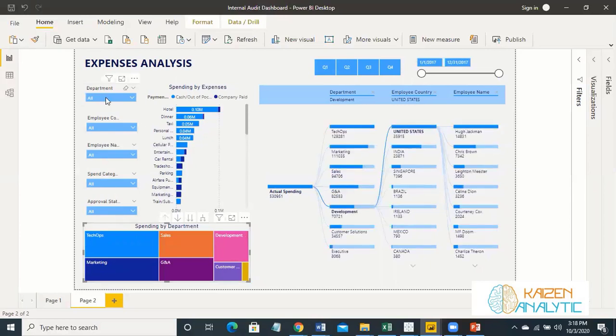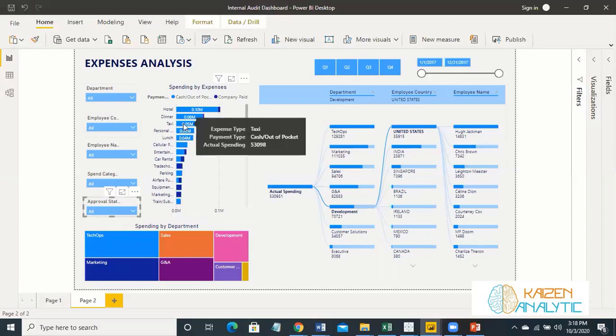We can also analyze our expenses according to various slicers. For instance, department, employee company, employee name, employee country, spending category, even the approval status. So this dashboard is created from scratch from the demo data set which we have reviewed right now.